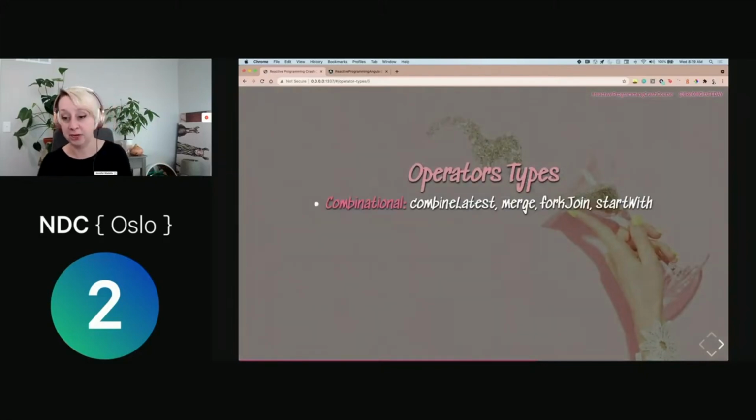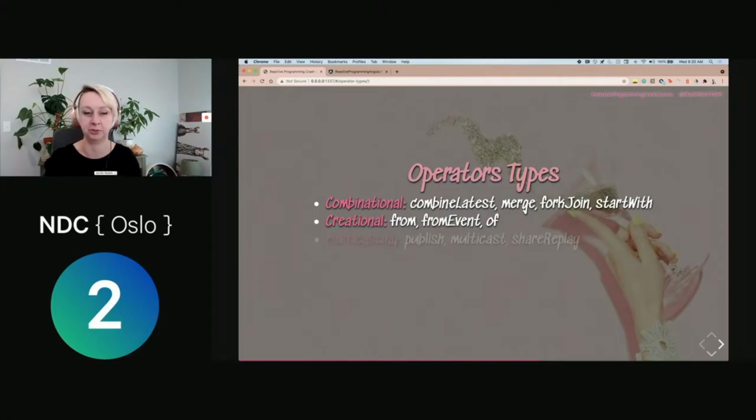We do have a couple different operator types though, and these are important to know when you start to get into composing your code and understanding where you need to start. So we have combinational, so things that are going to bring streams together to create a single observable. We have creational, where maybe we're trying to instantiate something. fromEvent is a really great one. This allows us to capture a click event, scroll event, anything that you would normally do in JavaScript, tracking like user engagement in the DOM.